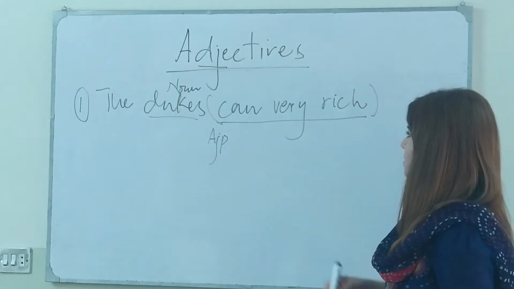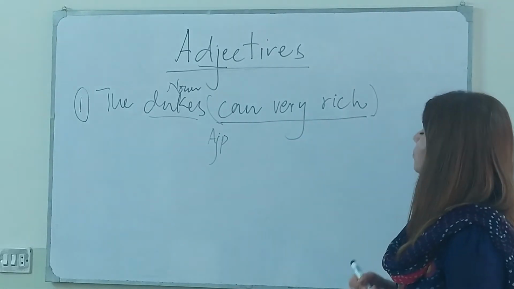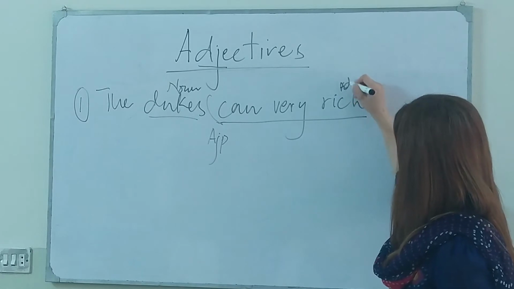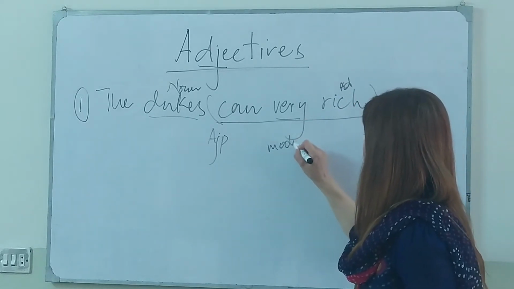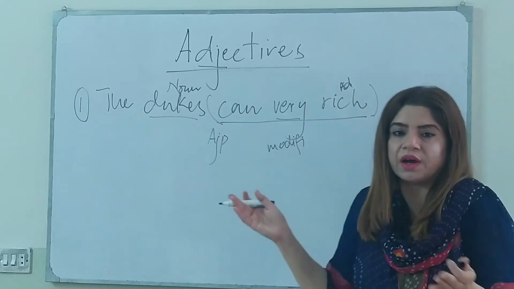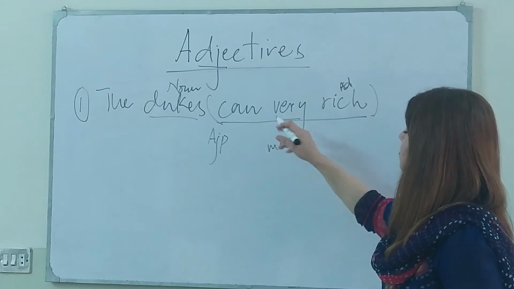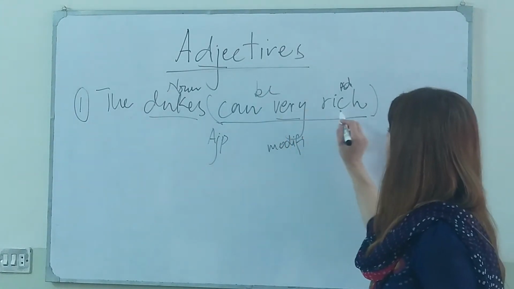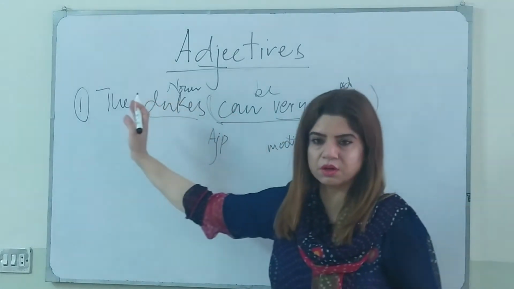And in this adjective phrase, rich is the adjective, and very is the modifier, modifying or intensifying the situation. The dukes can be very rich, so it's an adjective phrase, meaning it's a part of this clause.